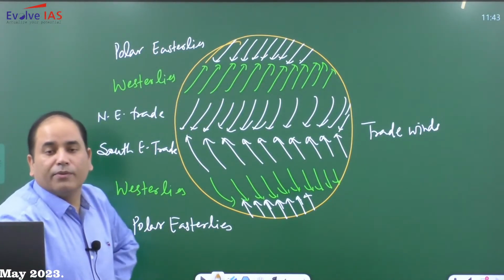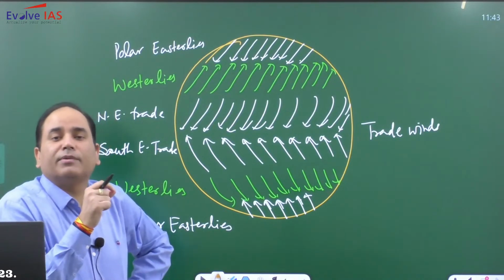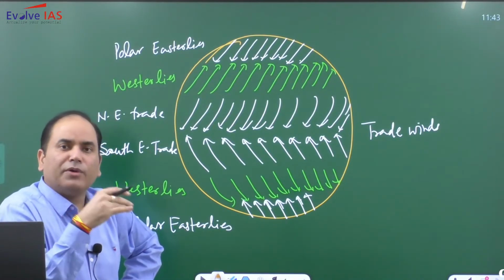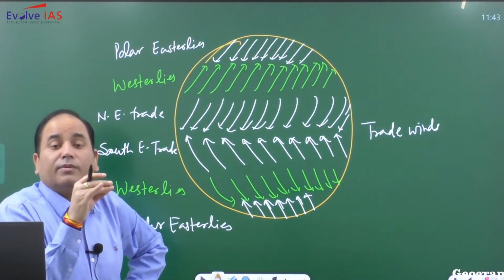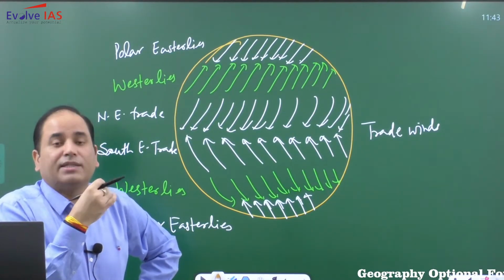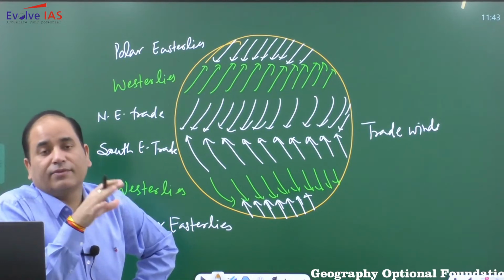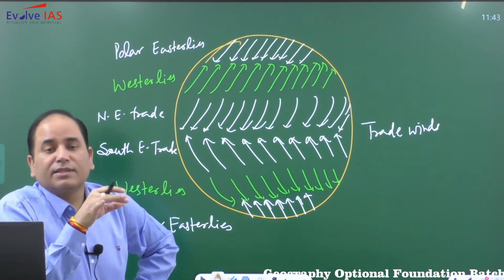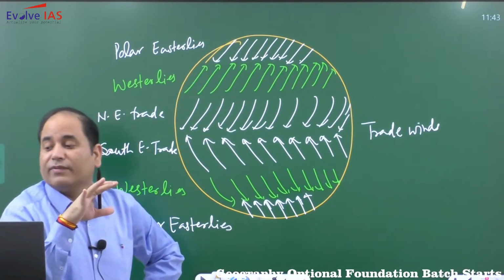Now westerlies nature generally happens to be that westerlies are blowing both in north and south, but westerlies will be comparatively higher, much stronger in case of southern hemisphere. Because of this nature, this westerly is also named differently.